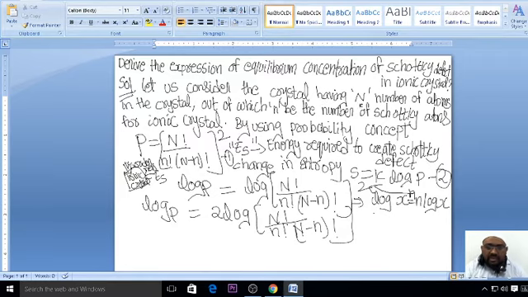Having capital N number of atoms in the crystal, total number of atoms is capital N, out of which small n be the number of Schottky atoms for ionic crystal. So by using the probability concept, why are we using the square here? Because Schottky defect in ionic crystal says there are equal numbers of positive and negative ions. So you can write P is equal to capital N factorial by small n factorial, capital N minus small n factorial, whole square.